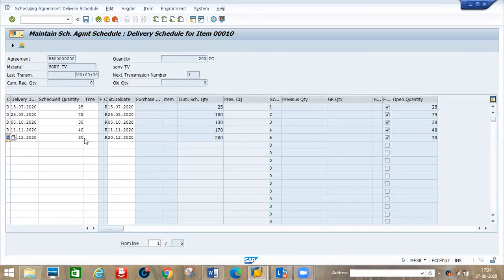Instead, we go for schedule agreements, because inventory would occupy space. Whenever I want materials in one week or 10 days, I tell the vendor, and as per these dates the vendor will deliver. Once we receive the materials, I directly give them to the production department or for some other purpose.